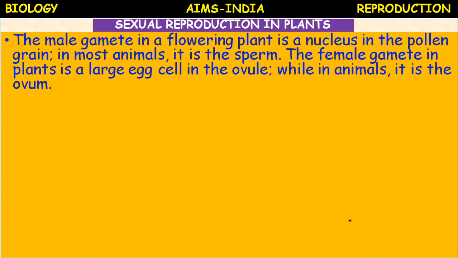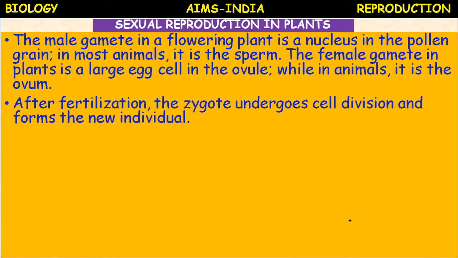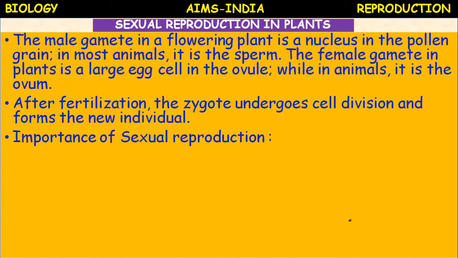In most animals, a large number of eggs may be produced, in lower animals, ova. After fertilization, the fusion of male gamete and female gamete, the zygote is formed. The zygote undergoes cell division and forms the new individuals.